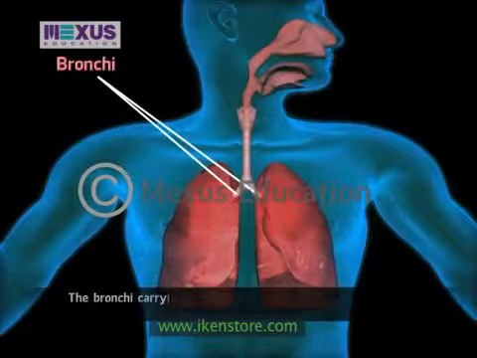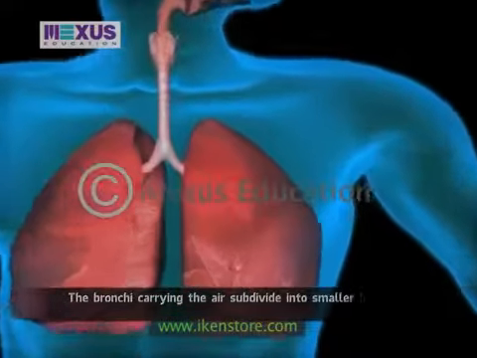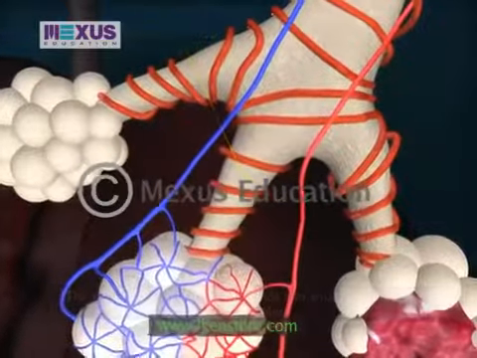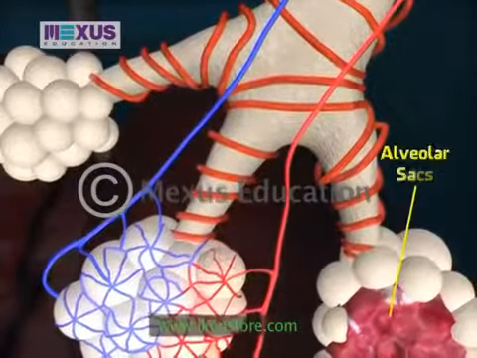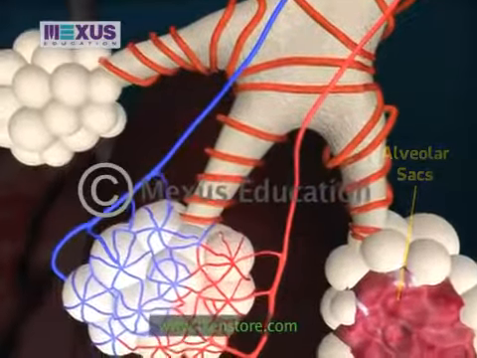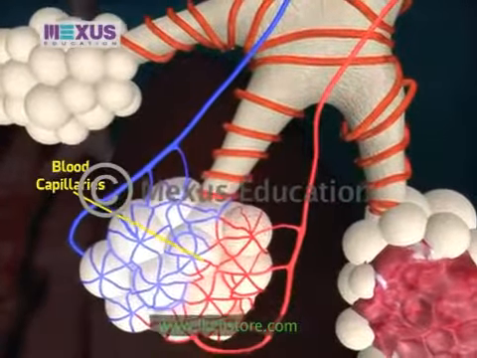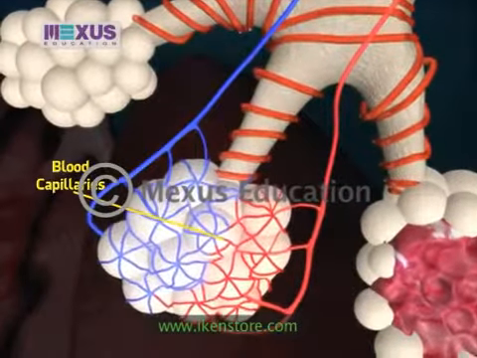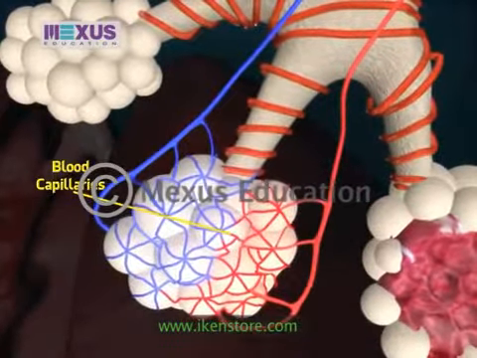The bronchi carrying the air subdivide into smaller branches called bronchioles. At the end of each bronchiole are the alveolar sacs, which are surrounded by blood capillaries and contain millions of single-layered alveoli cells, where the gas exchange takes place.